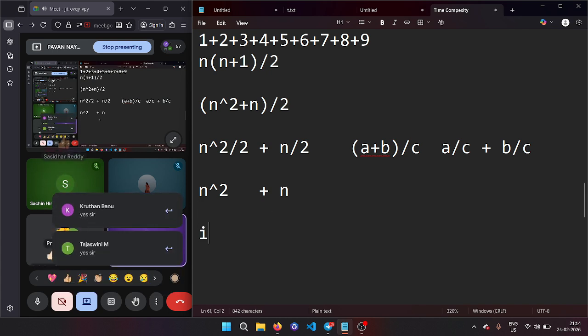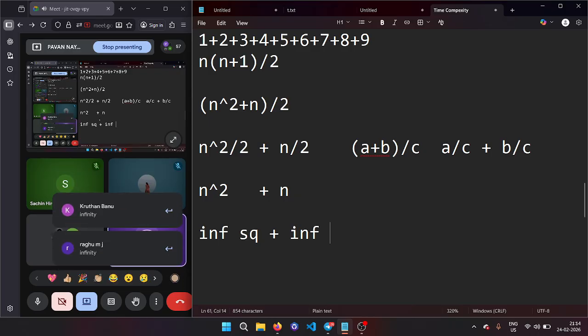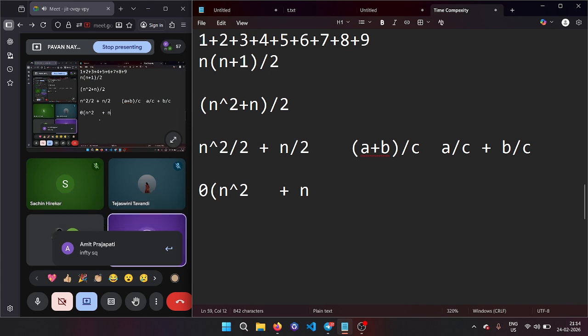Now you tell me: infinity square plus infinity, what will be the answer? Which one is larger? Among these two, is infinity square large or is infinity large? Pick the largest value. Since infinity square is largest, if you write the time complexity of this one, order of n square plus n, we write the highest form of n. This becomes order of n square only. Is it clear?